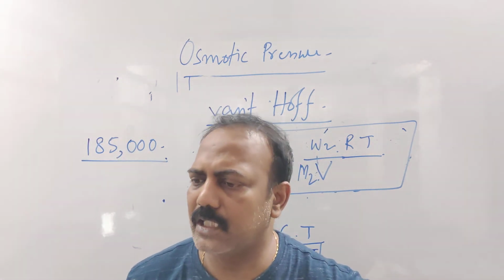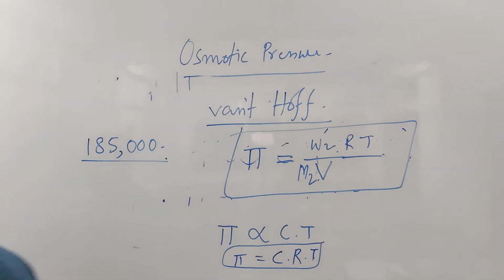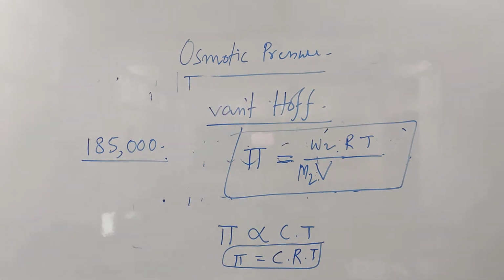Chalo, read the question first. You can do it, there is nothing tough in it. Read the question first.